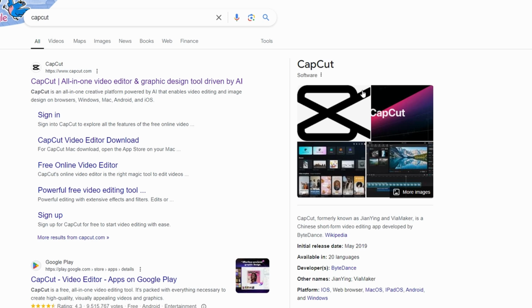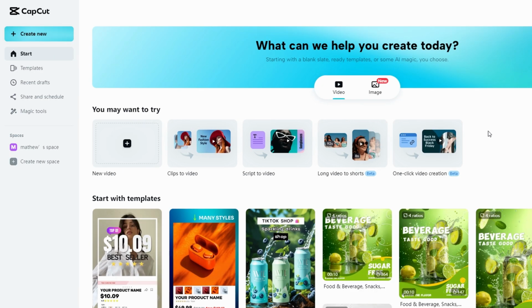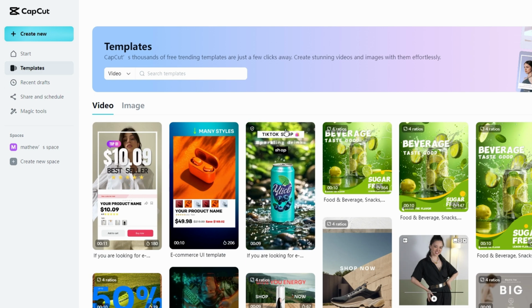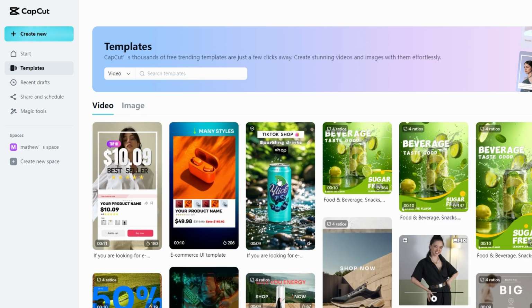In today's video, how to use CapCut templates on PC. Go to the CapCut website on your PC. There are two ways to find templates on CapCut. First, once you're signed in, look at the left-hand side of the screen and click on Templates. You can browse through different categories or use the search bar to find specific templates that suit your needs.